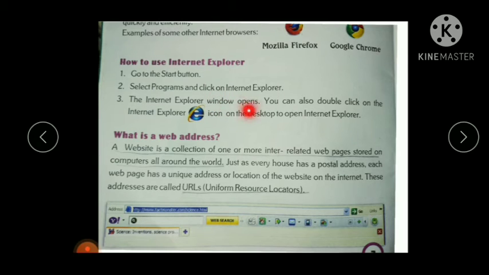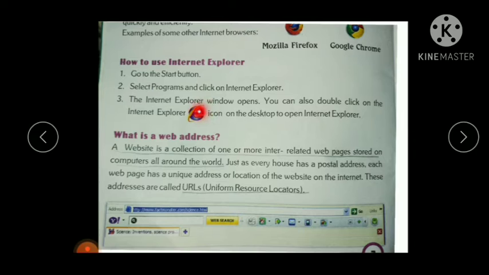You can also double click on the Internet Explorer icon on the desktop to open Internet Explorer. If the icon is present on the desktop itself, there is no need to click on the start button.